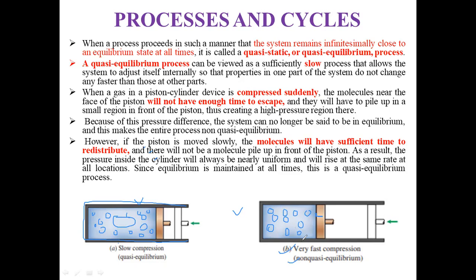When processes proceed in such a manner that the system remains infinitesimally close to an equilibrium state at all times, it is called a quasi-static or quasi-equilibrium process. A quasi-equilibrium process can be viewed as a sufficiently slow process that allows the system to adjust itself internally so that properties in one part of the system do not change any faster than those at the other parts. So this is a quasi-equilibrium process. Is it clear, friend? Now we will move towards the next PPT of this topic.